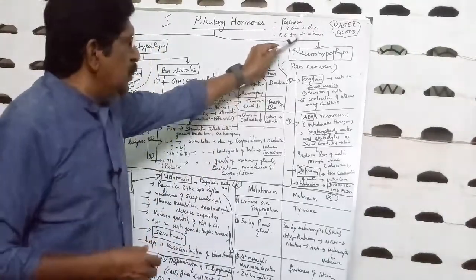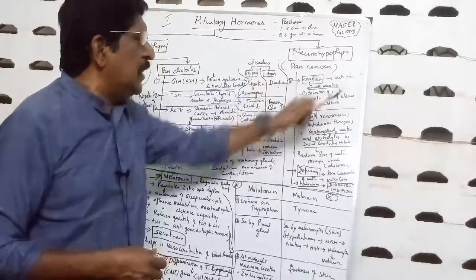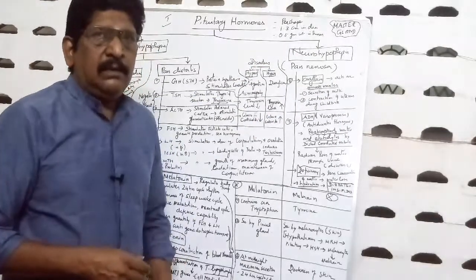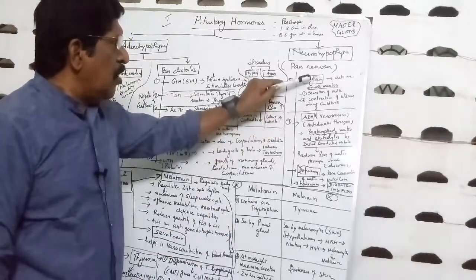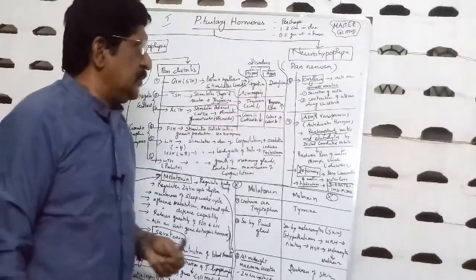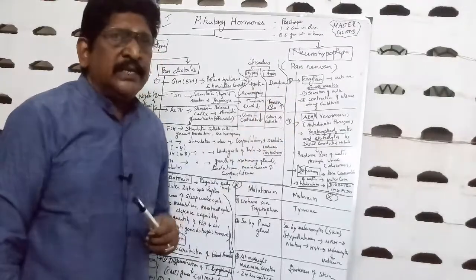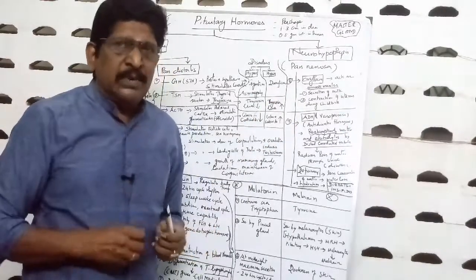Then coming to this neurohypophysis or pars nervosa, the posterior part of the pituitary, it secretes two hormones, one oxytocin and ADH. Oxytocin, it acts on the smooth muscles.